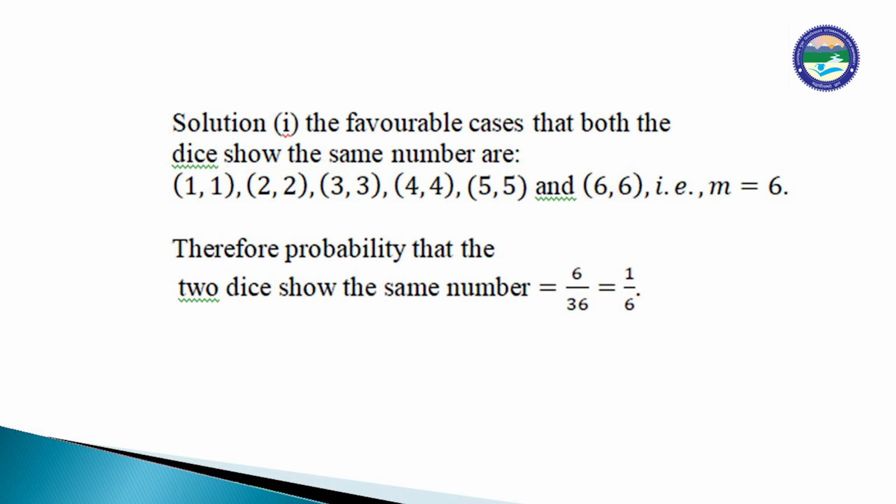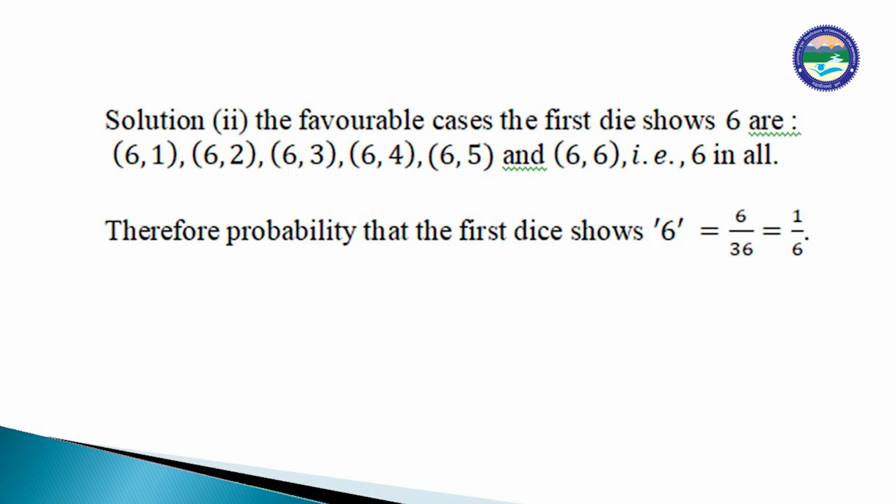The solution of the first: the favorable cases are those where both dice show the same number. The first die is 1, 2, 3, 4, 5, 6 and the second die is also 1, 2, 3, 4, 5 and 6. It means the cases are 1, 1, 2, 2, 3, 3, 4, 4, 5, 5 and 6, 6. So small m is equal to 6. Therefore, the probability that two dice have the same number, using the definition of probability, number of favorable cases upon total number of outcomes, is equal to 6 upon 36, which is 1 by 6.